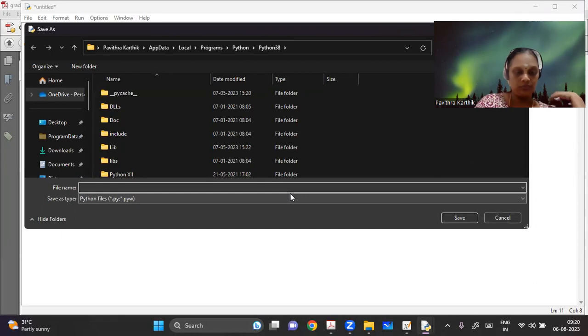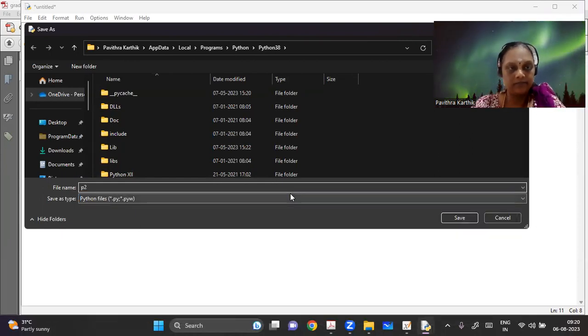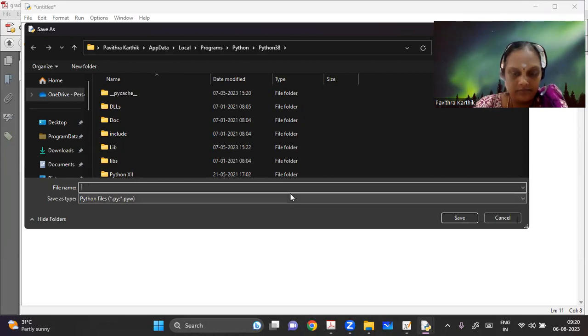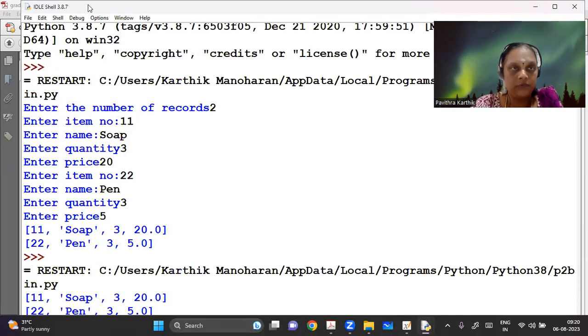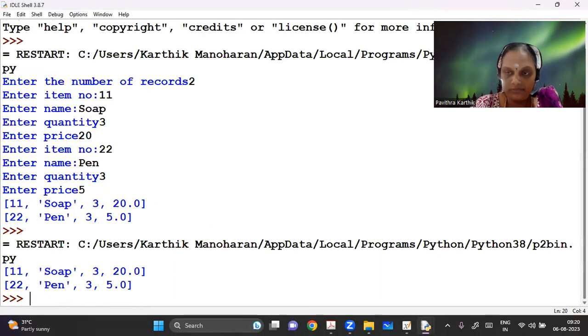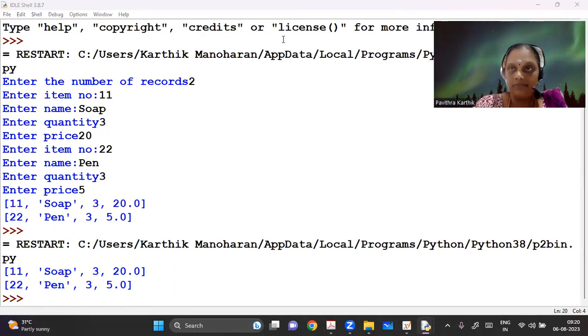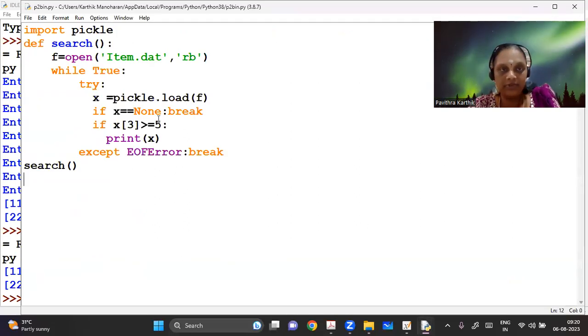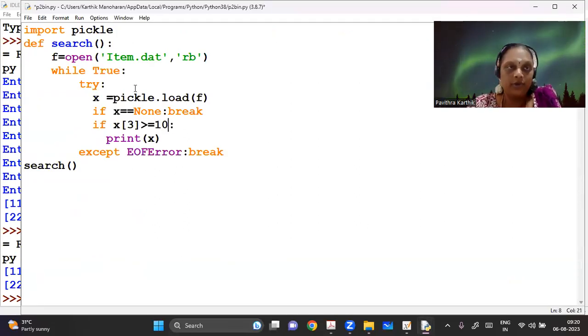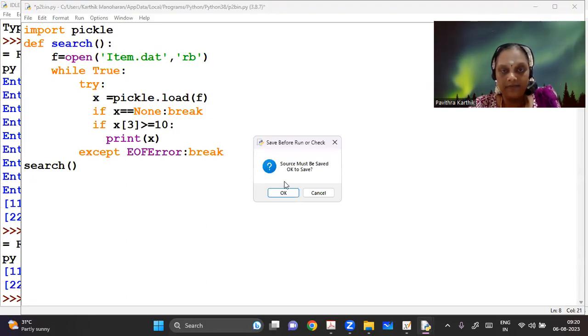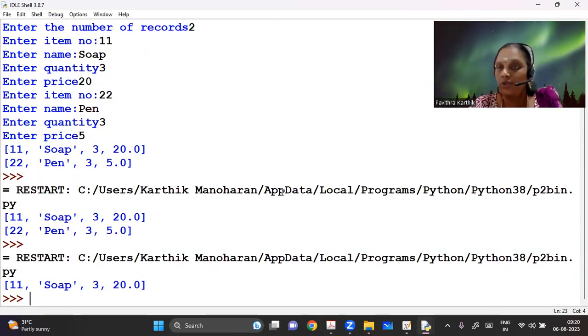This is my program 2. You can see that both the values, the price is greater than 5, one is 5, the other one is 20. So it is giving me this answer. Let me change this program and print the price greater than 10. So now I should be seeing only one record on the screen. There's only one record on the screen.